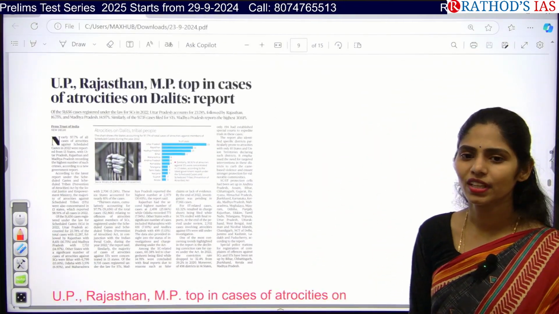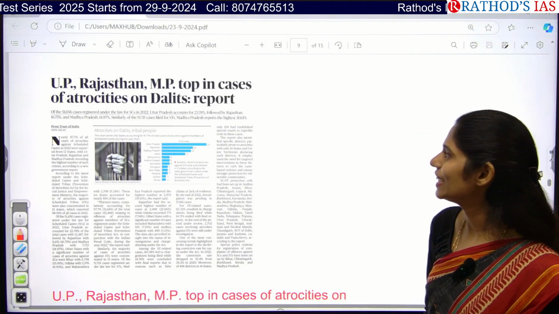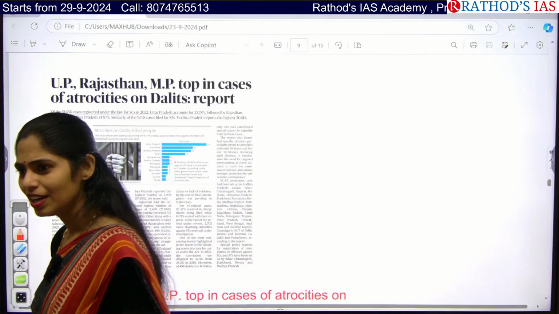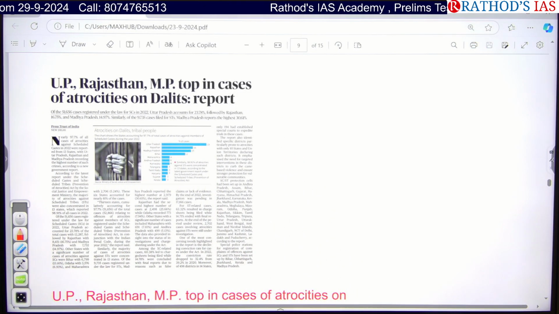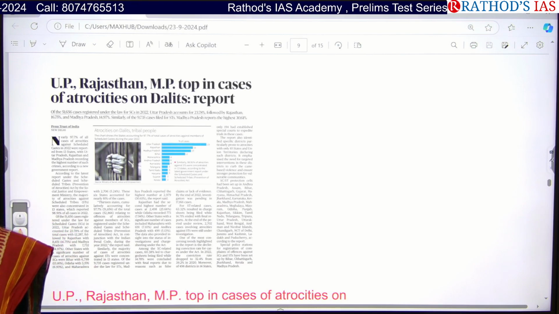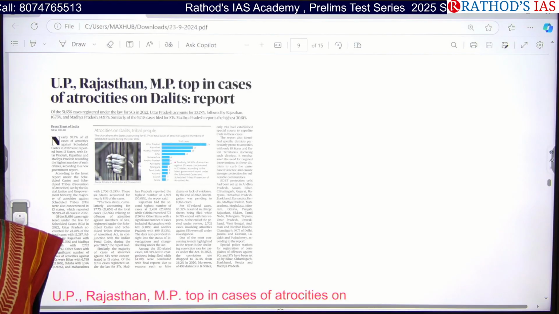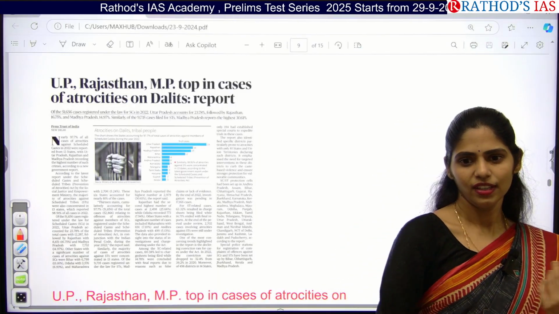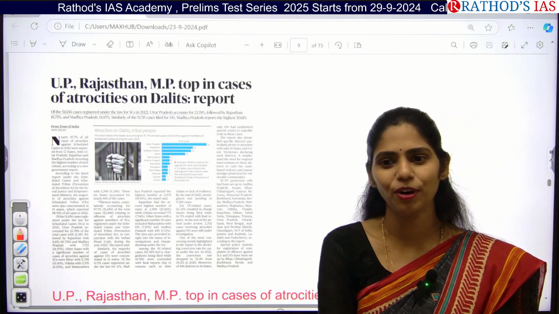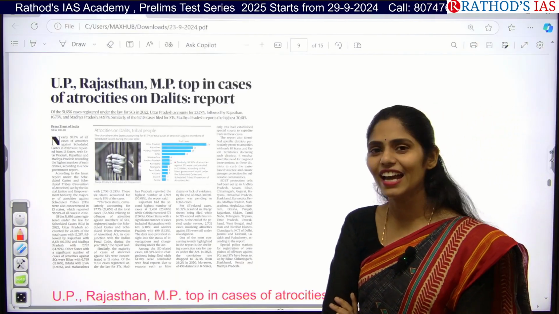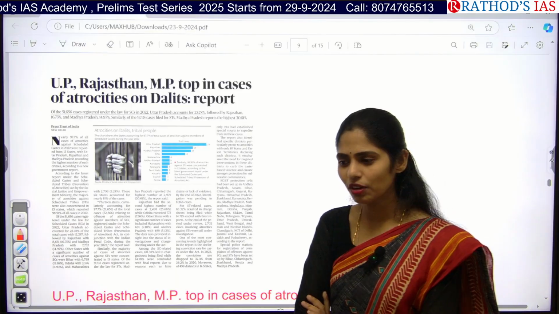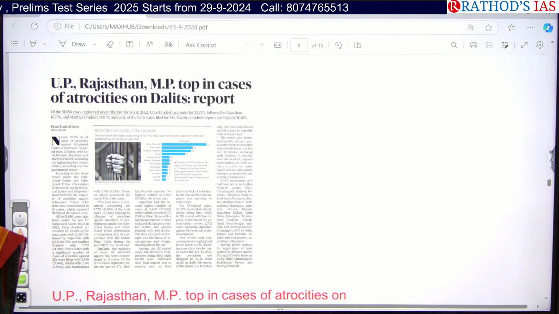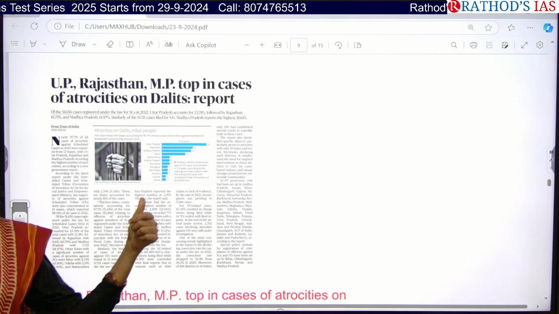See this article: UP, Rajasthan, MP top in cases of atrocities on Dalits. In GS paper 2, there was one question. I gave one example regarding SCs and STs, where atrocities are happening, and even regarding SCs, I came up with the example of manual scavenging. Yes or no? Two days ago, in your GS paper 2 mains, from a society point of view, there was a question. Can you add this data as an example there? I said you will get lots of data, and then you can give substantiation when writing about atrocities against Dalits. Now there is evidence that what I am teaching is relevant, right?